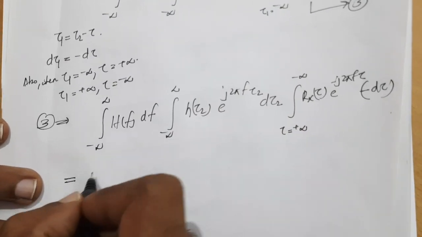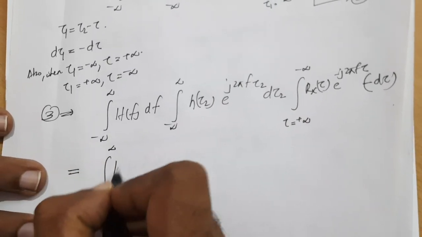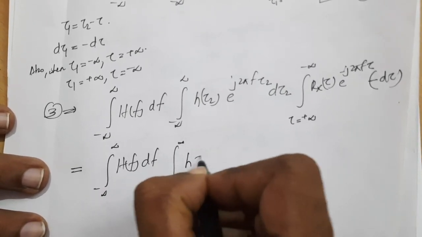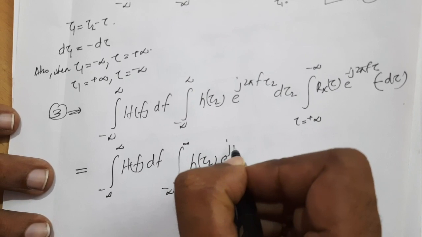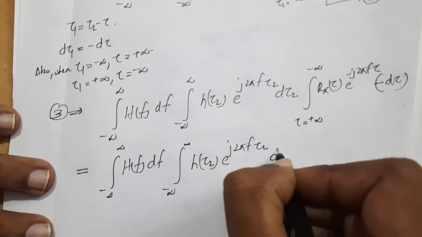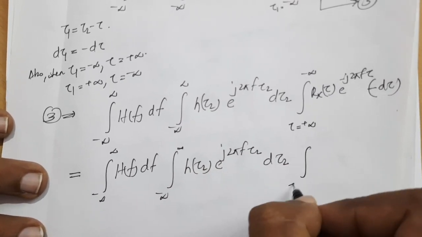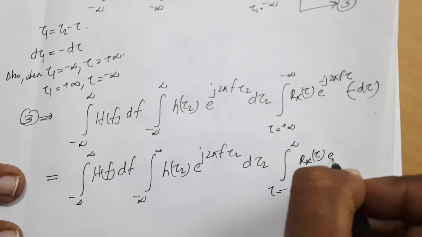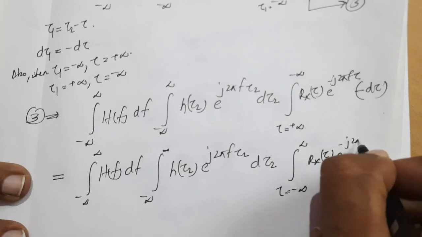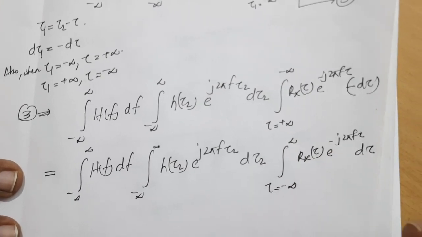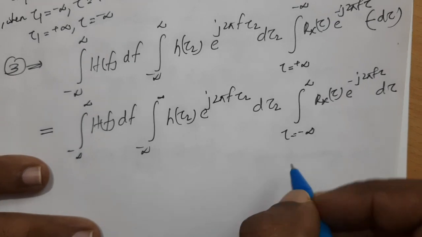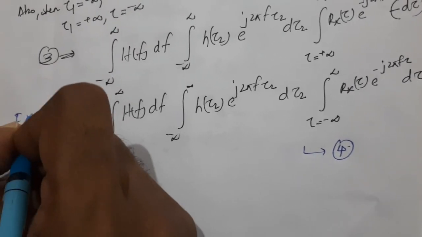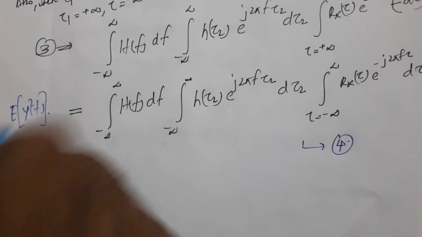So this will be equal to the integral from minus infinity to plus infinity of H(f) df, times the integral from minus infinity to plus infinity of h(tau 2) e raised to j 2 pi f tau 2 d tau 2, times the integral over tau from minus infinity to plus infinity of Rx(tau) e raised to minus j 2 pi f tau d tau. This is equation number 4. That is, this is the expectation of y square t.